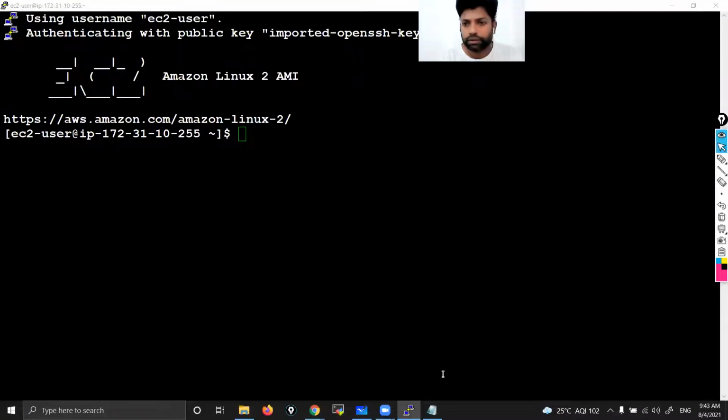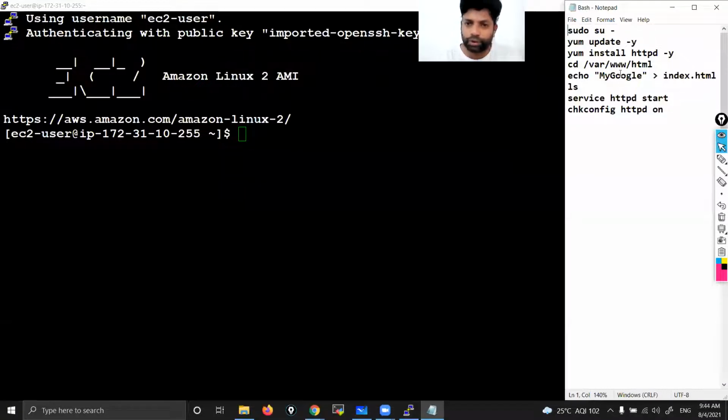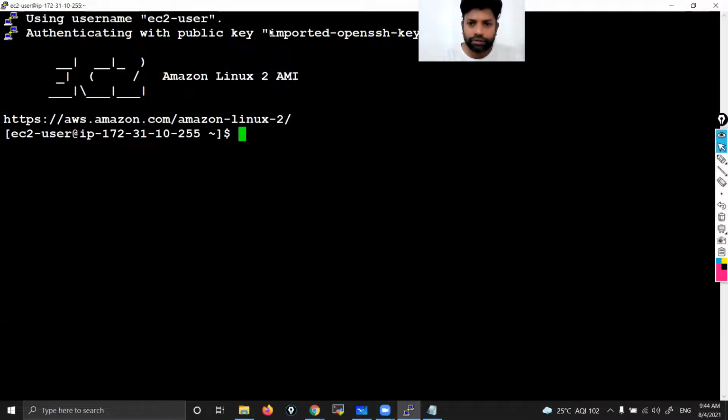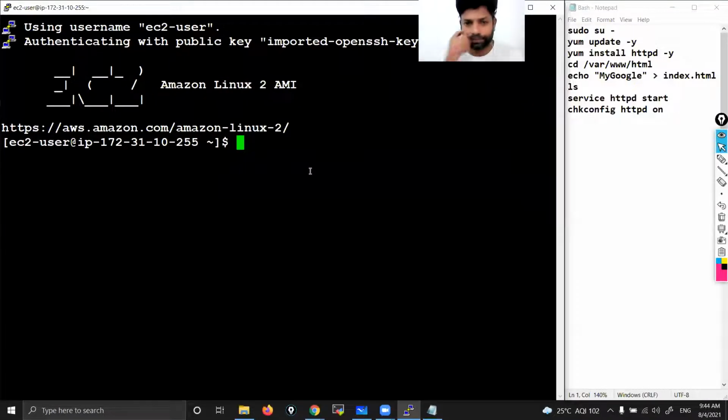Okay. So you can see, guys, these are the commands which I'm going to run. Let me keep these two screens side by side. These are the commands. So please respond, guys. Can you see these commands, or do you want me to increase the font? Yes, sir. So fine, right? Okay.